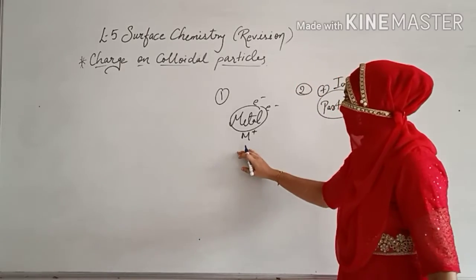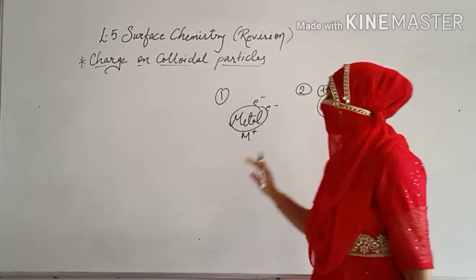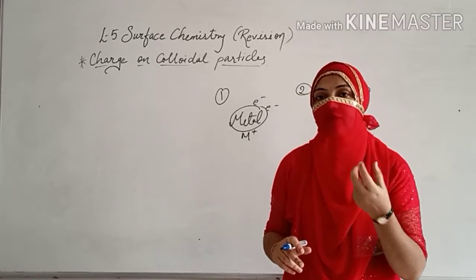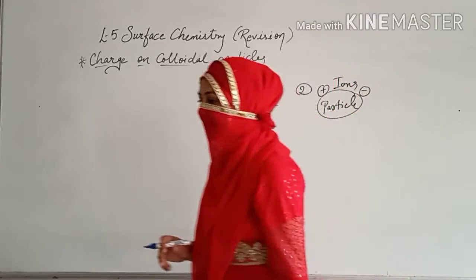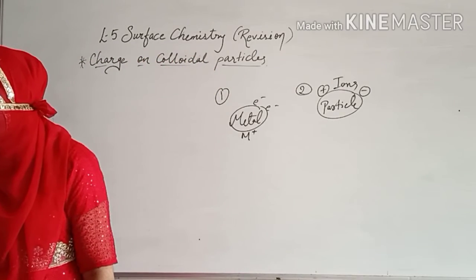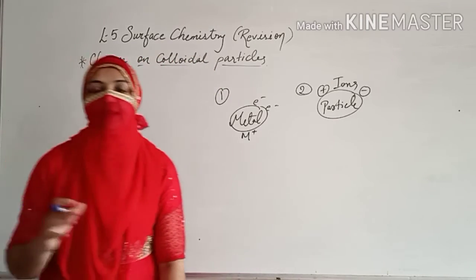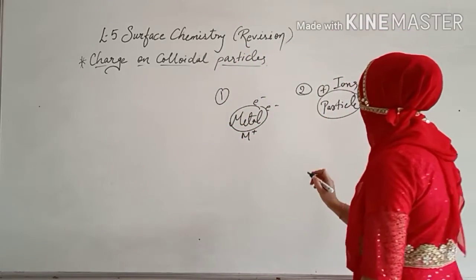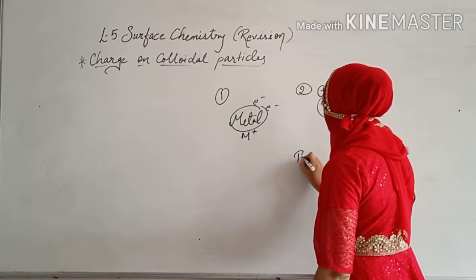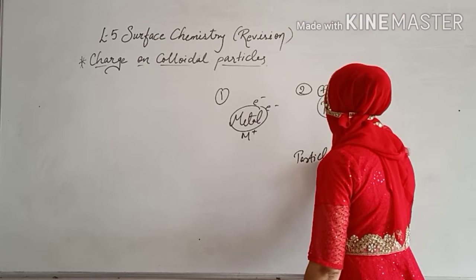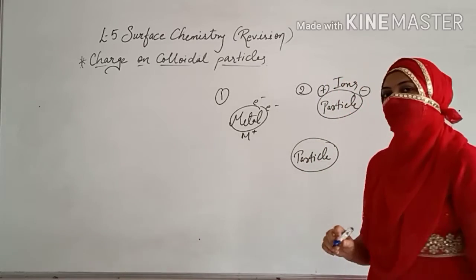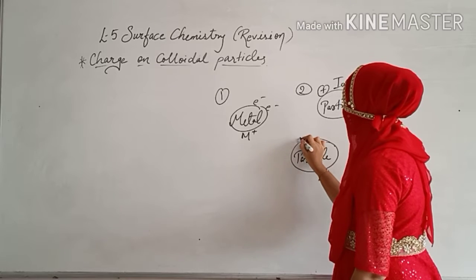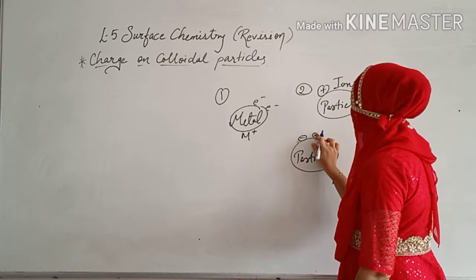So there is one reason, capturing of the electron. Second reason, capturing of the ions, absorption of the ions on the surface. Third reason, due to the formation of electrical double layer. Due to the formation of electrical double layer, suppose you are having any one particular particle and suppose it is absorbing the negative charge on its surface.